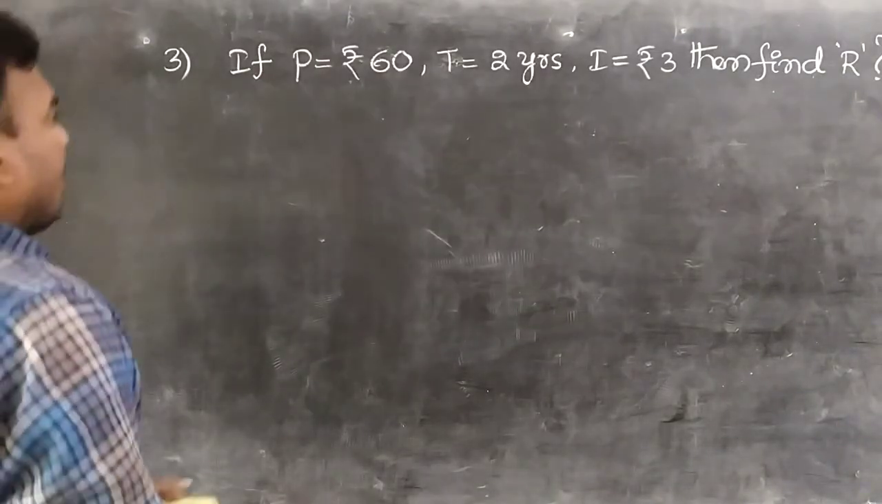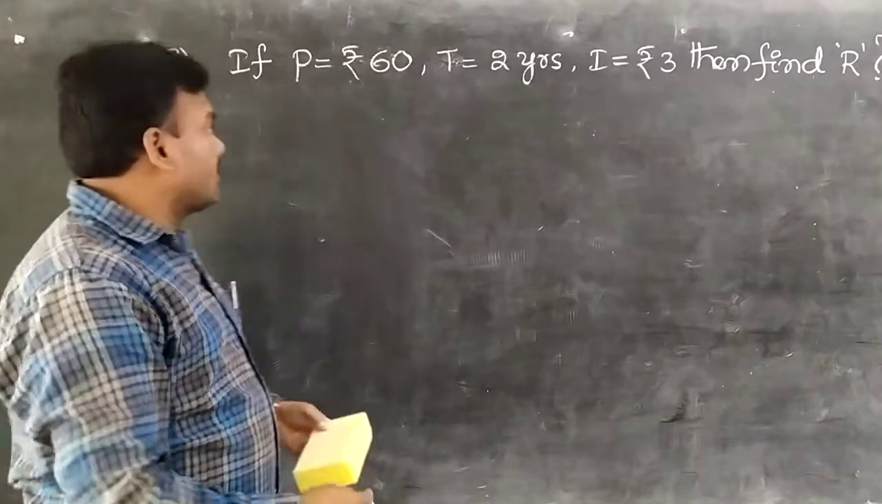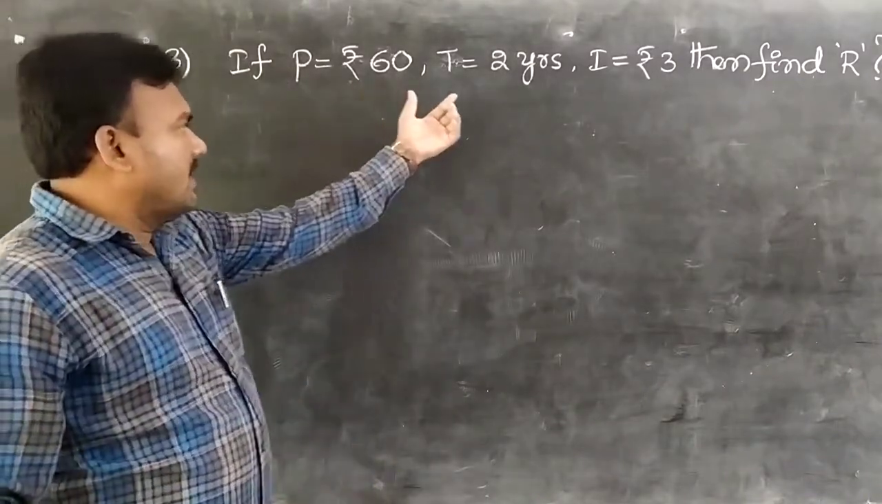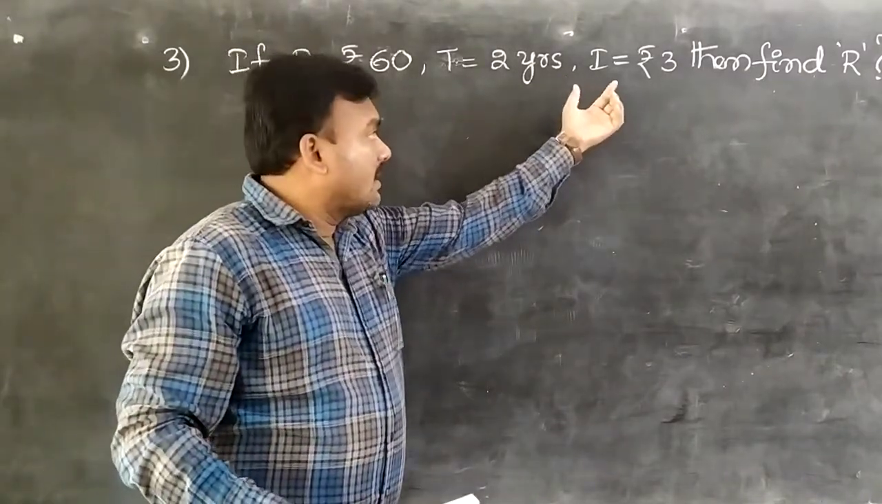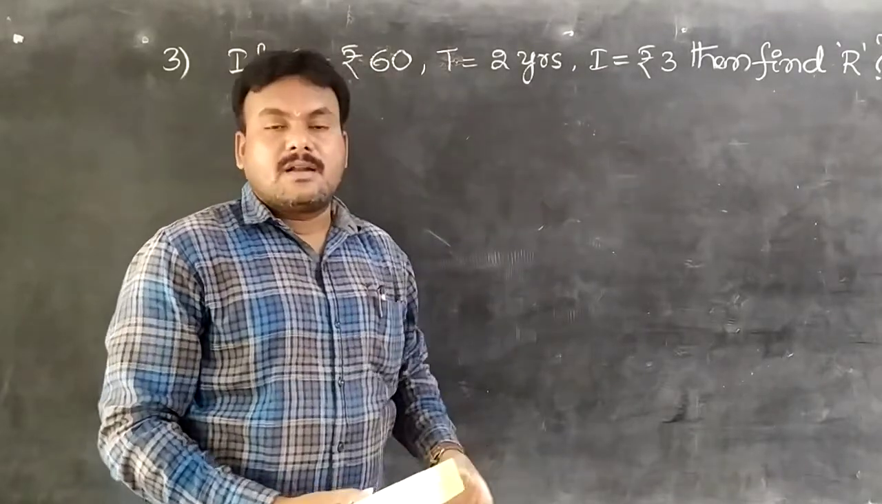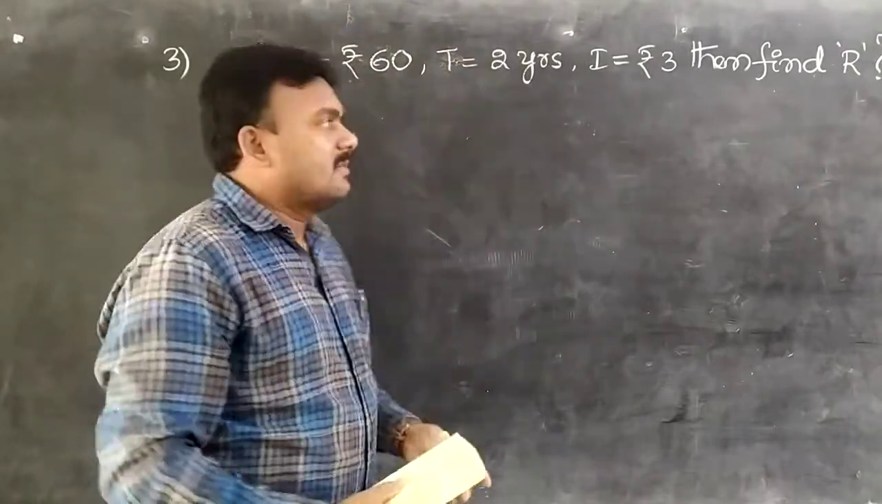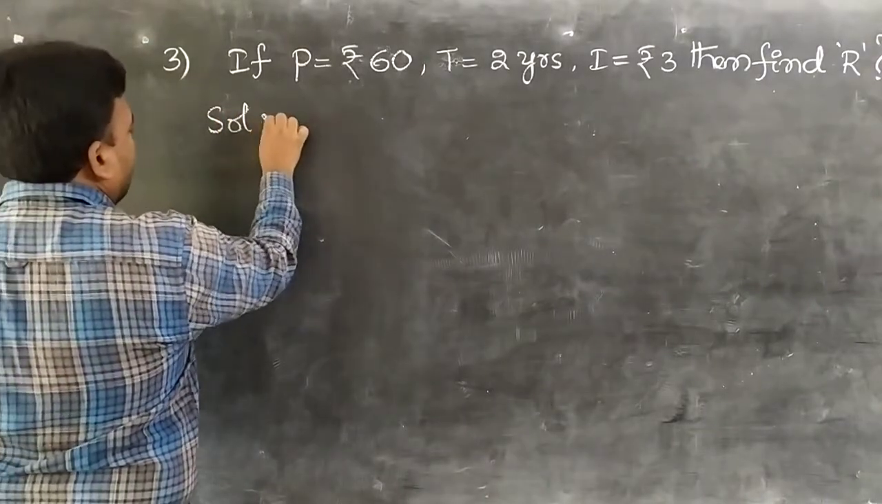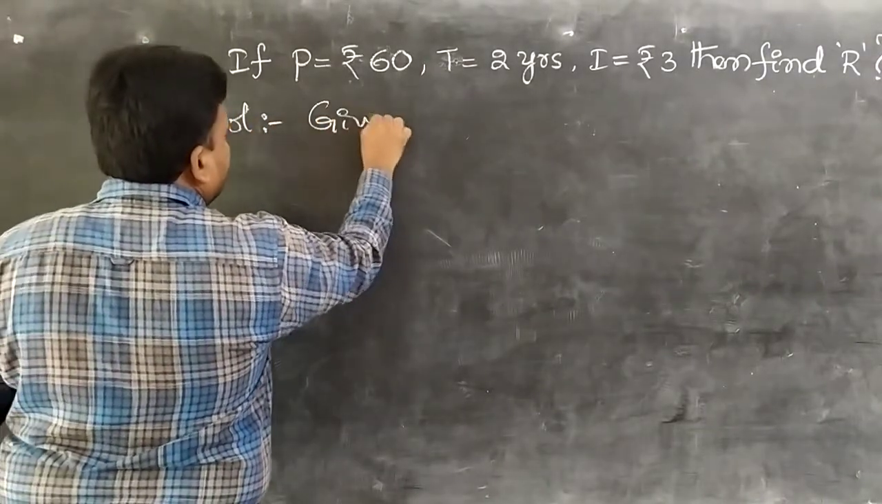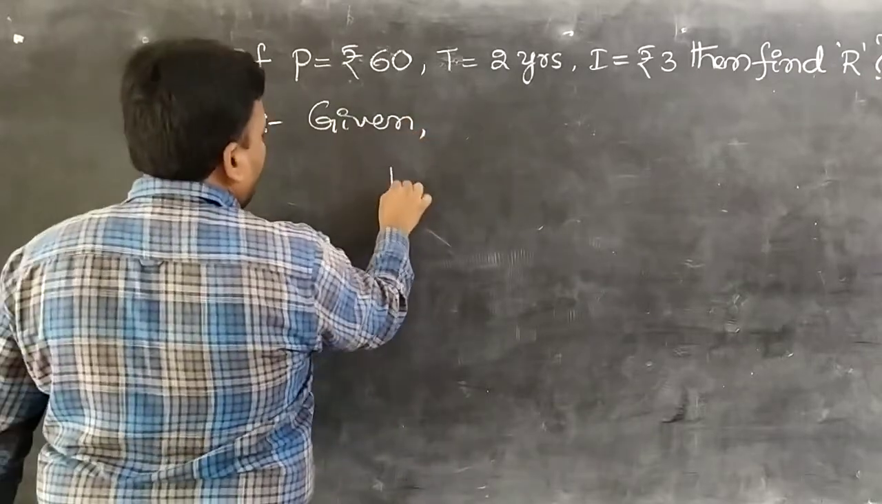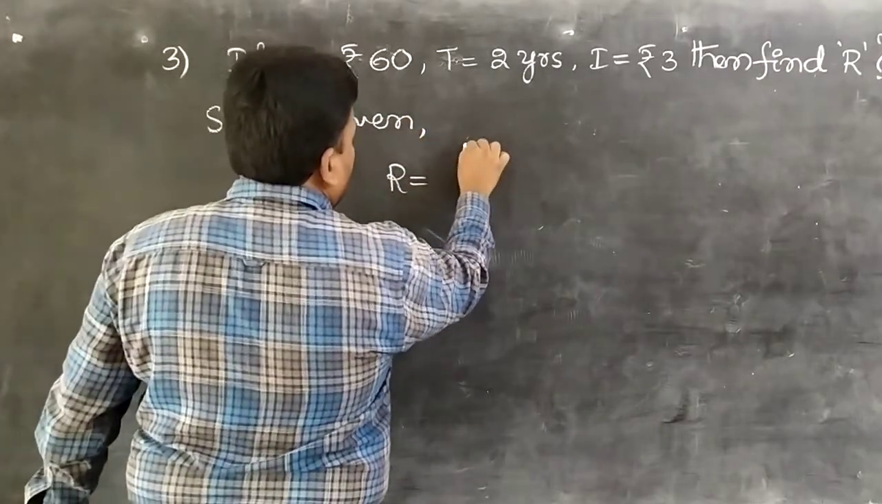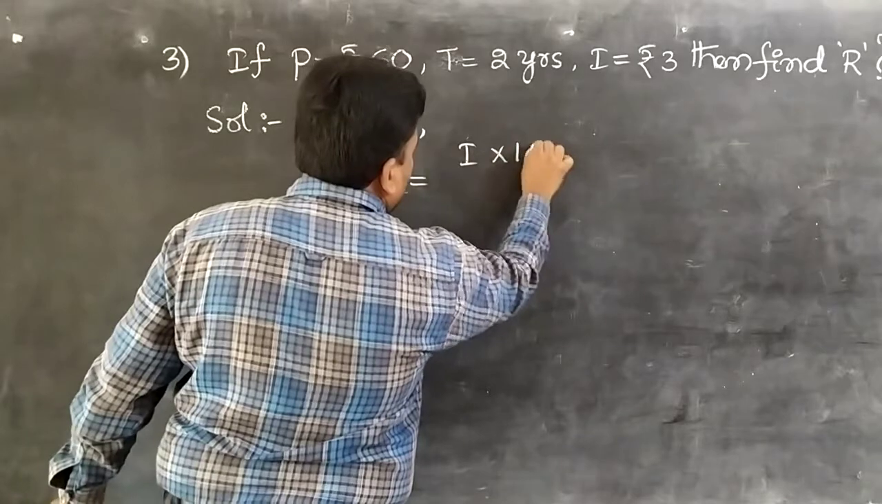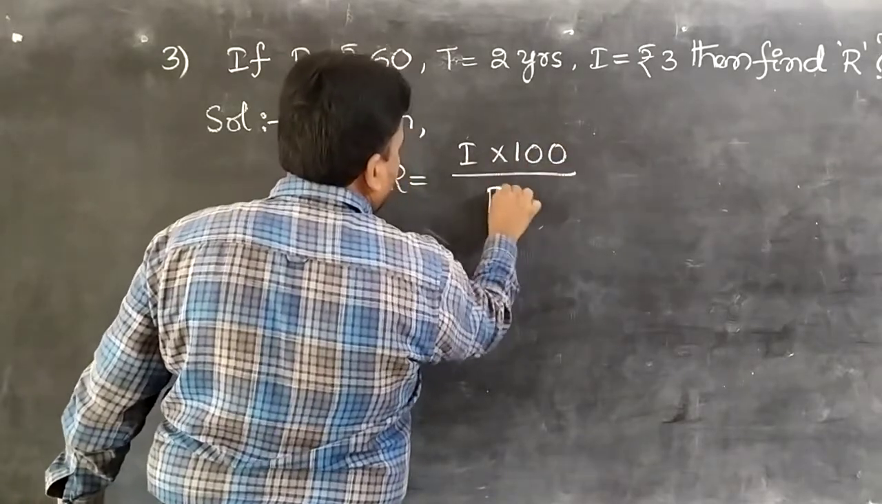Observe, analyze the problem carefully, students. If P equal to 60 rupees, T equal to 2 years, I equal to 3 rupees, then find R, rate percentage per annum. Observe carefully. Once you memorize the formula, students, don't forget it. Solution: R equal to I into 100 by PT, students.